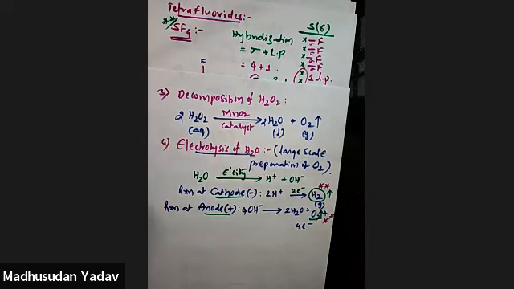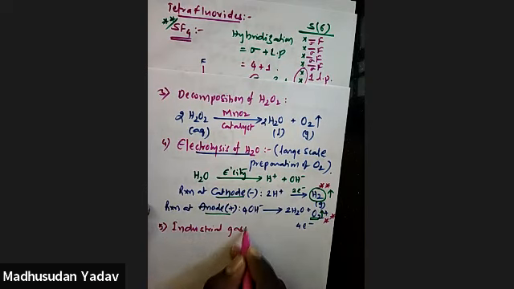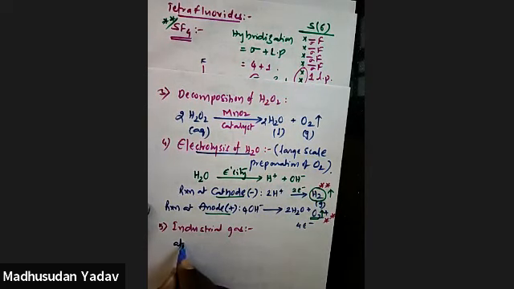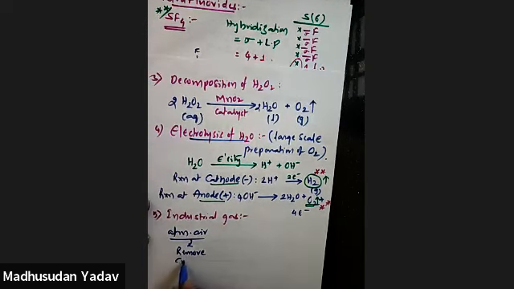Next one we'll move to, the industrial method. In a large scale method, you have another method of preparation, that is the industrial method. Normally oxygen is also highly abundant in the atmospheric air, isn't it? So you can take atmospheric air, and from this, first remove other gases like carbon dioxide and water vapor, everything you have to remove.